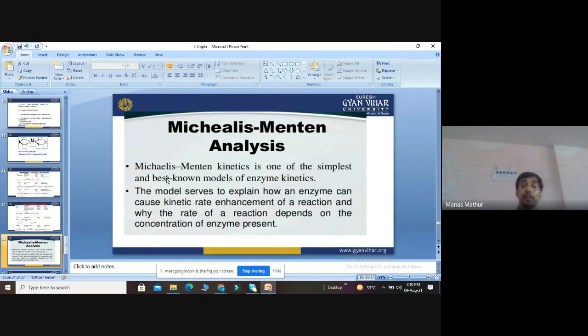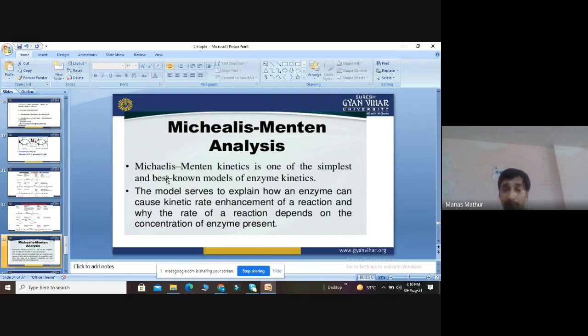Now the last is mathematical identification: how to study the mechanism of enzymes mathematically. There is a scientist called Michaelis-Menten. He gave the model to study the basic chemical kinetics of the enzyme. Michaelis-Menten kinetics is one of the simplest and best known models of enzyme kinetics.